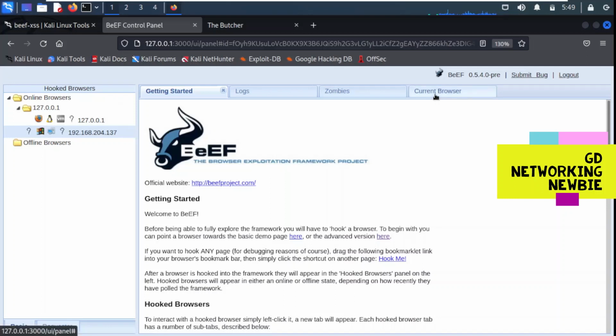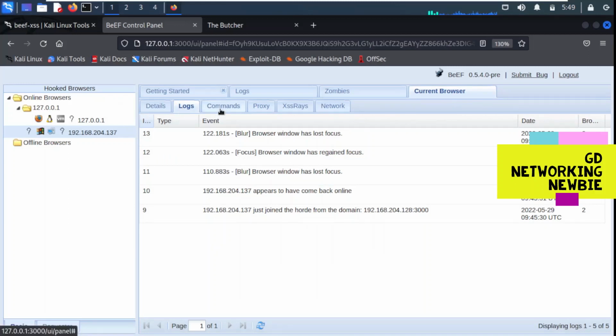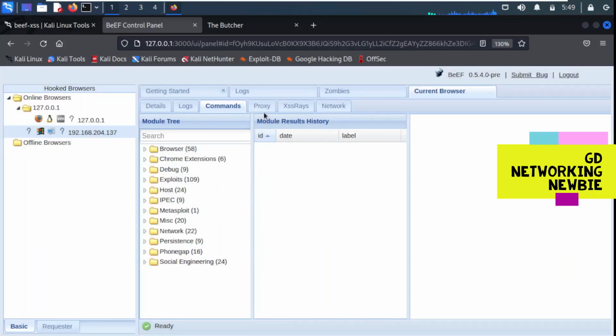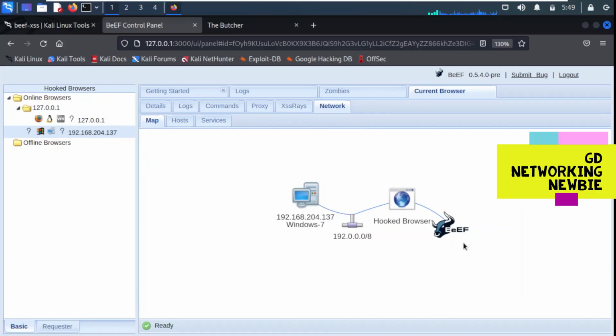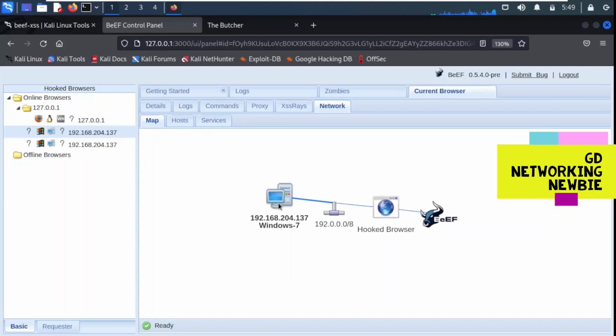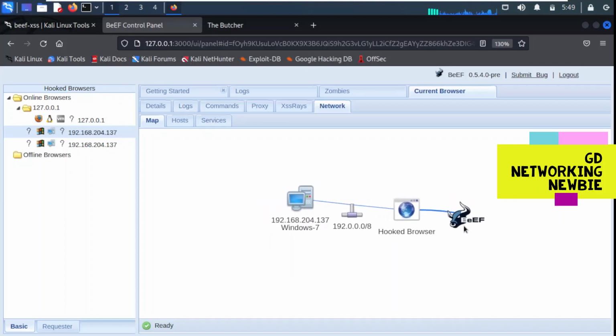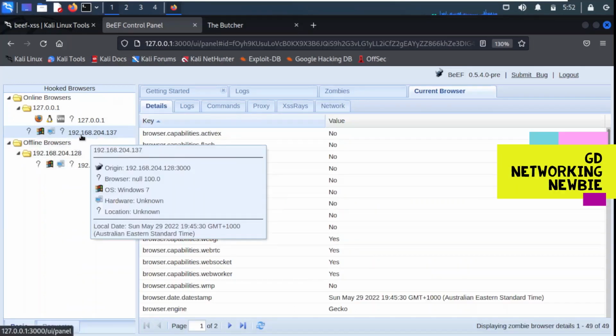And now if we click again on the current browser, you can see we have log information, we have these commands, and then we have proxy settings, we also have the XSS rays, and we also have information about the network. So you can see here this interesting graphic of how we are connected with our target machine. This is our target machine, that is Windows 7, and this is the BeEF framework. And with the BeEF framework we have a hooked browser from this machine.